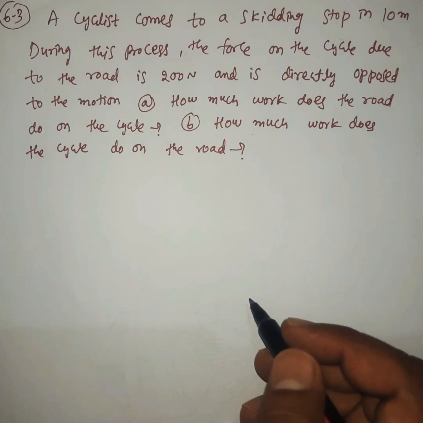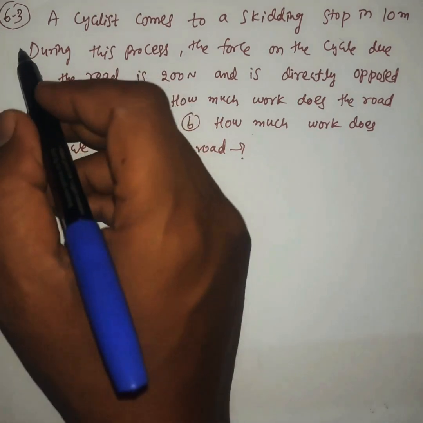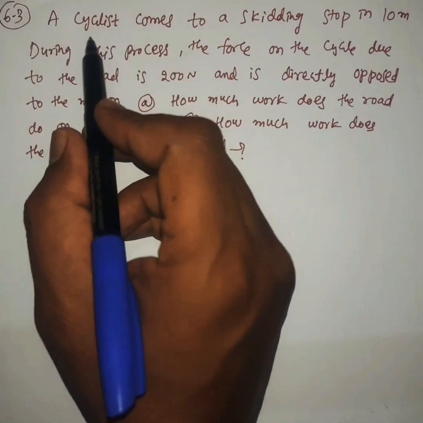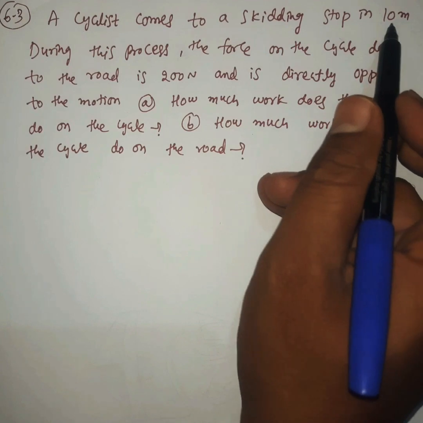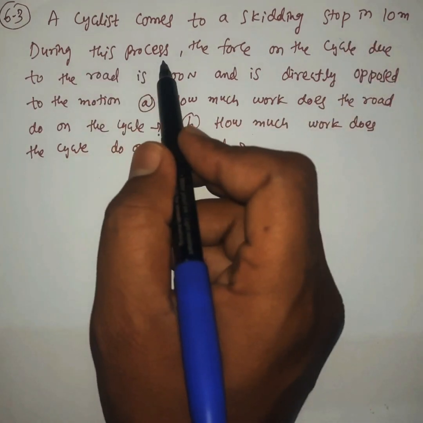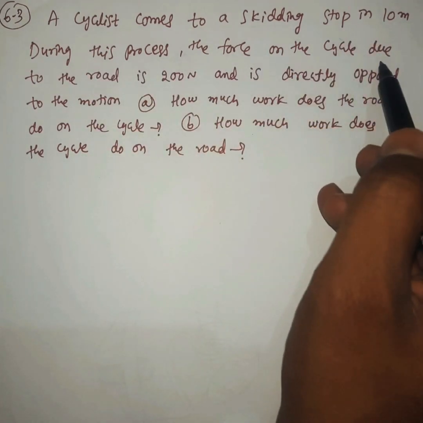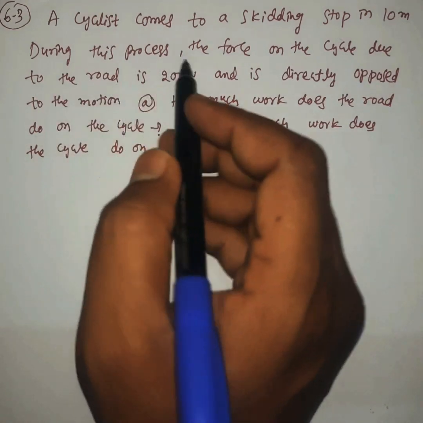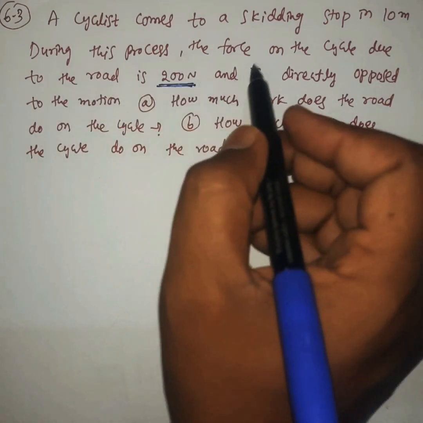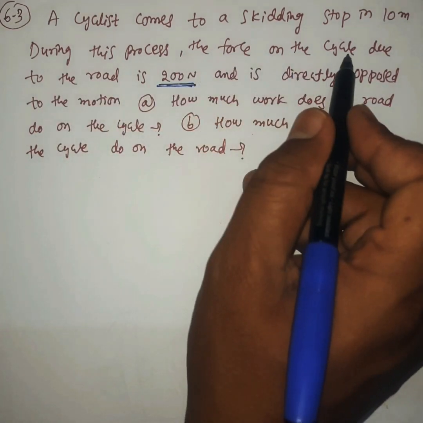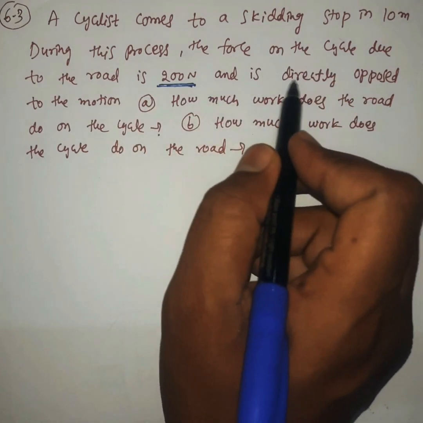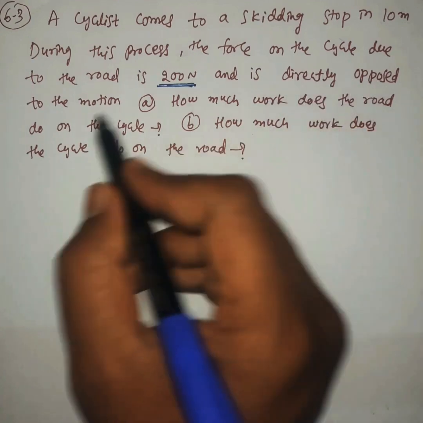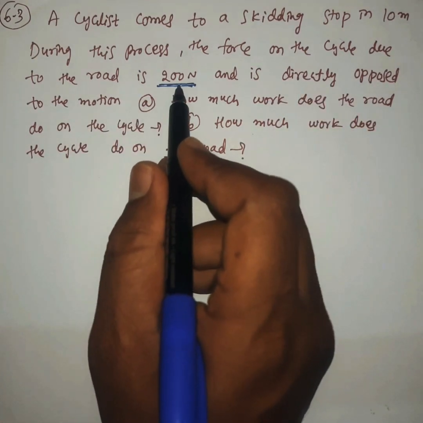See example problem 6.3. A cyclist comes to a skidding stop in 10 meters. During this process, the force on the cycle due to the road is 200 Newton and is directly opposite to the motion. So it is nothing but frictional force.